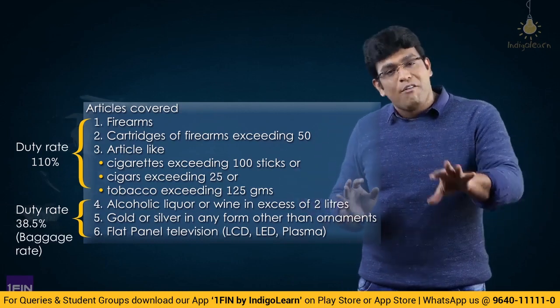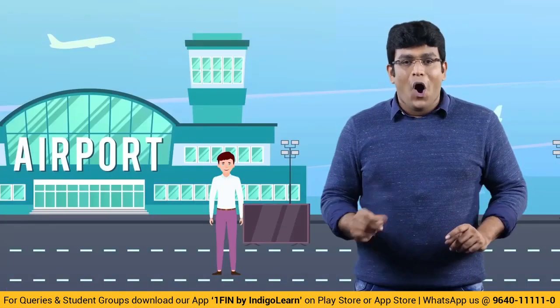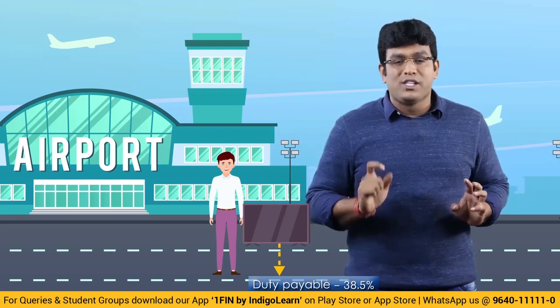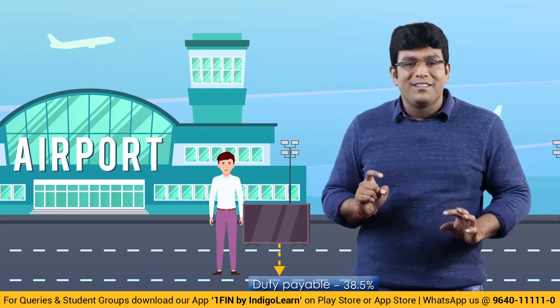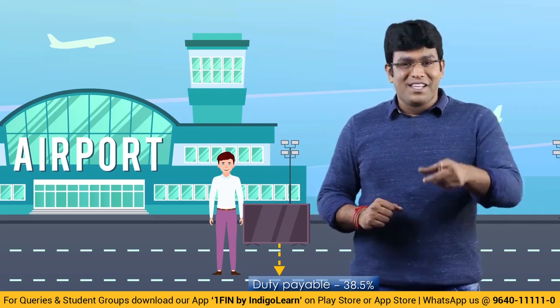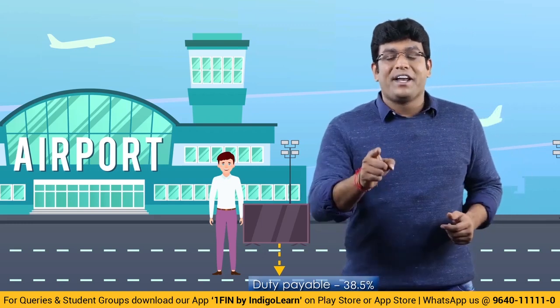That means 38.5%. So let's say when Mahesh went to a foreign country, while coming back to India, he brings one LED TV. On that LED TV, Mahesh will pay duty at the rate of 38.5%. Don't worry, it's not 110%. 110% is only for the first 3 items in Annexure 1 and for the next 3 items it is 38.5%. That means the baggage rate of duty only will apply. This is the interesting story of Annexure 1.